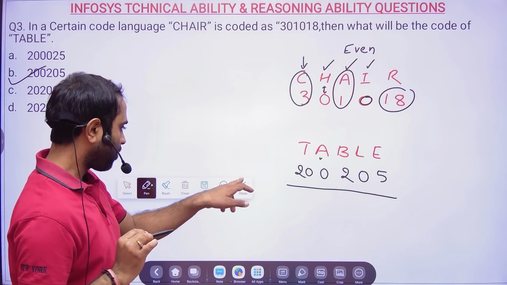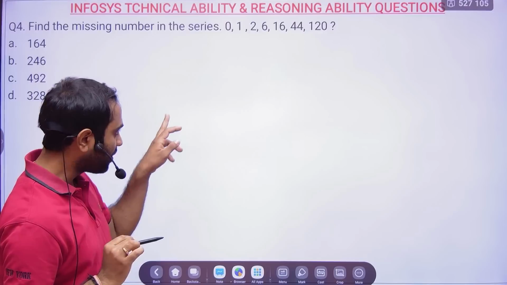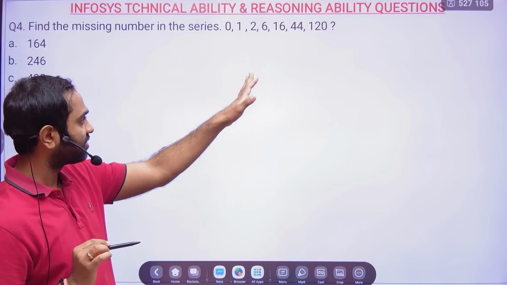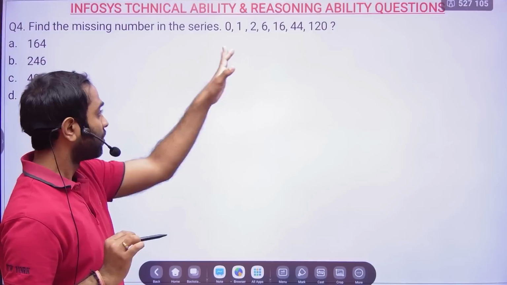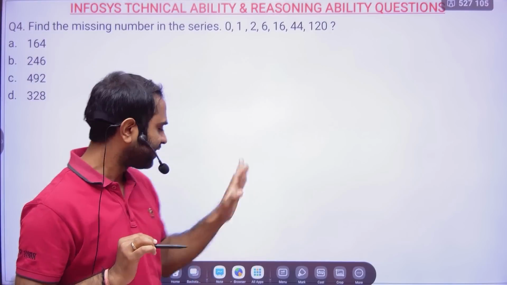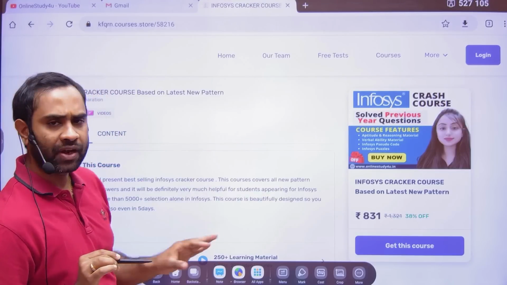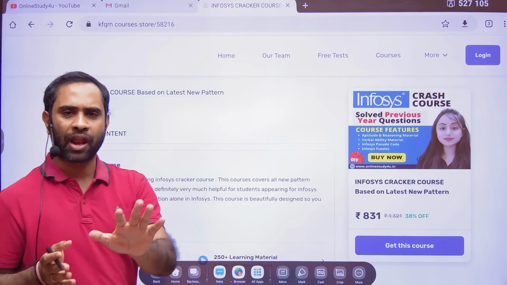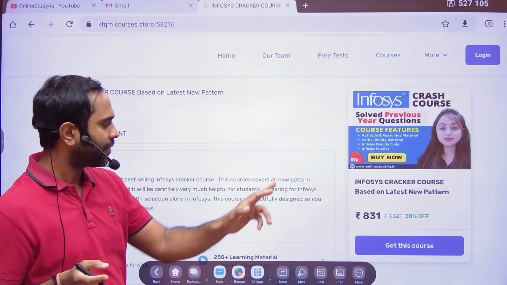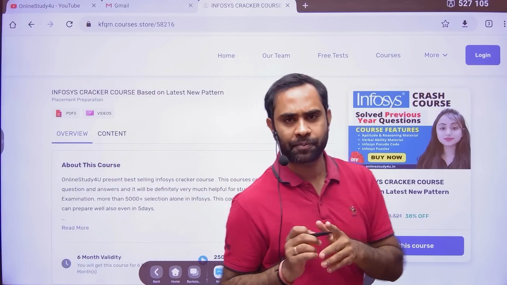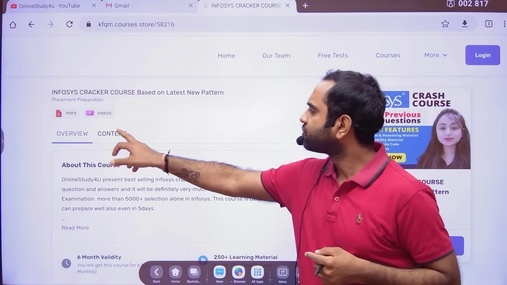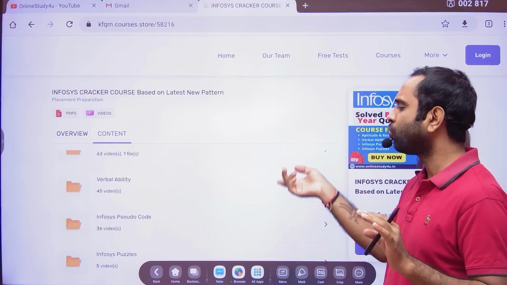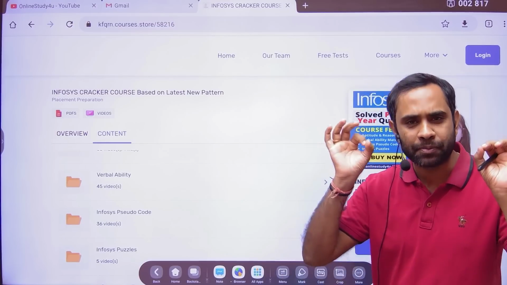Okay. Now question number 4. Before we do question number 4, friends, this is a really tricky problem. I don't think you will be able to solve it, so please give it a try. But yes, definitely you need to have a lot of practice, then only you will be able to solve. Now also you have some 3-4 days in your hand.